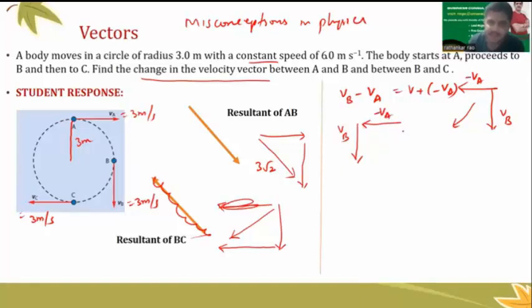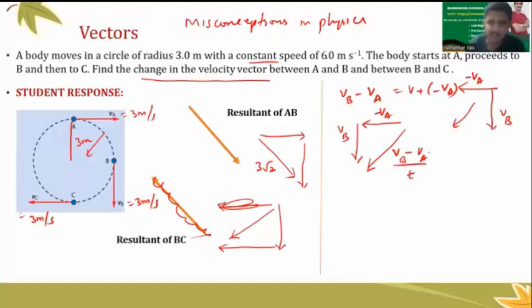Now if I add these two, then this should be my answer. VB plus minus VA, which is VB minus VA, should have been this. If I take this particular arrow and draw it here, this arrow would have been like this. If I divide this by time, now what do I get here?